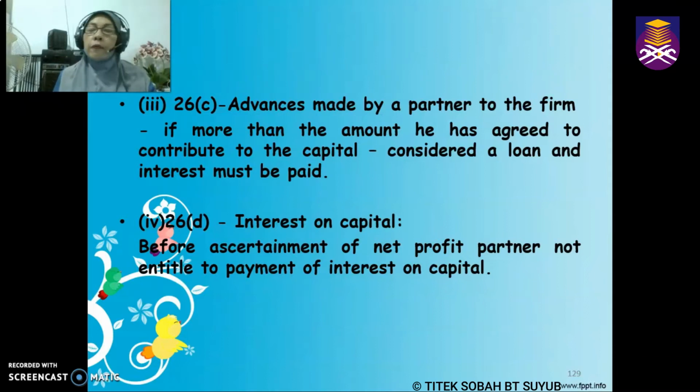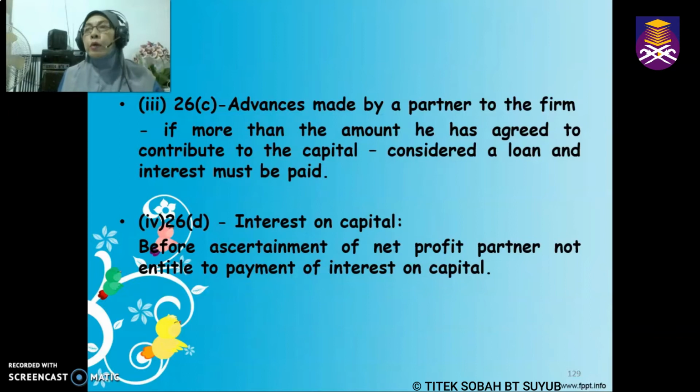Since it is a loan, of course the firm needs to pay him interest. So number 4, this is interest on capital. Just now we discussed the advances made to the firm, which will be considered as a loan.